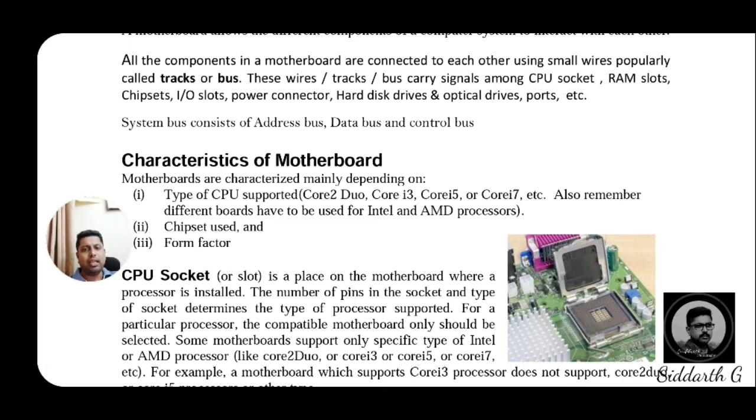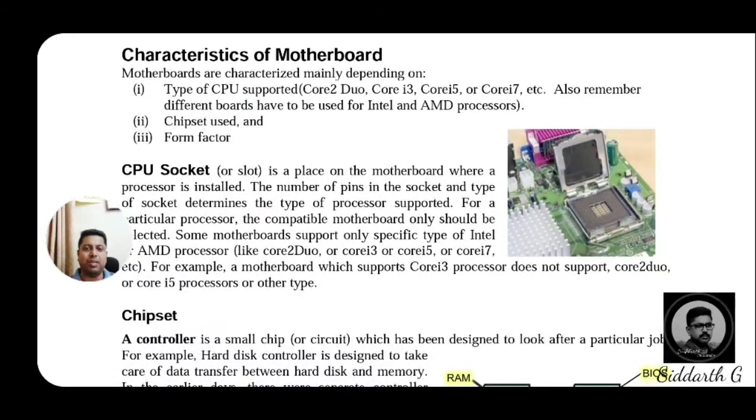And in the bus we also have some categories. The system bus consists of address bus, data bus and control bus. We have three categories in the system bus: address bus, data bus and control bus. This is also a 3 marks question, dear students. Mention the different system buses inside the CPU. Three buses: address, data and control. Now we will move to the characteristics of the motherboards, dear students.